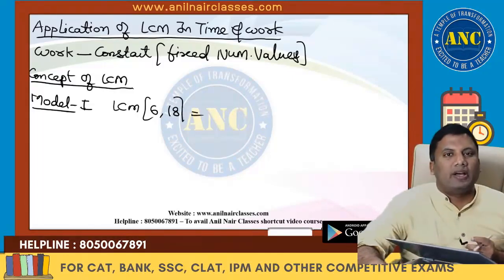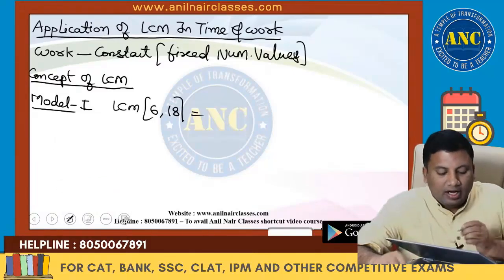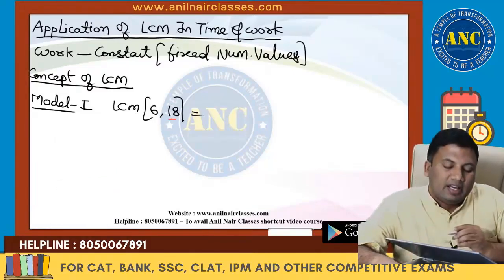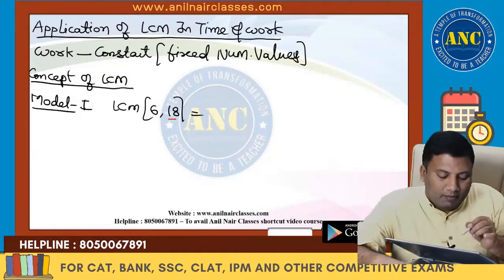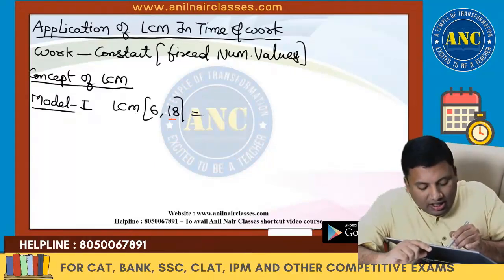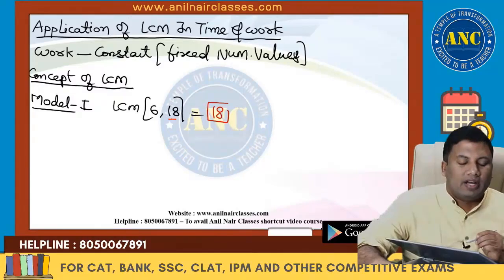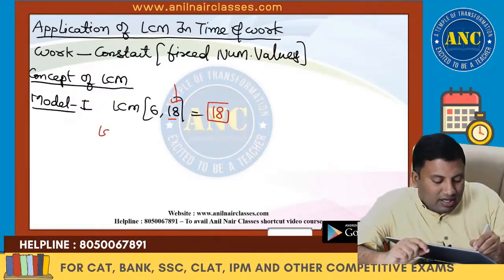Step number 1: take the largest number. The largest number is 18. Is this largest number a multiple of every other number? 18 is 6 into 3. Yes. If the largest number is a multiple of every other number, then the answer is nothing but the largest number. For example, 3 more examples.